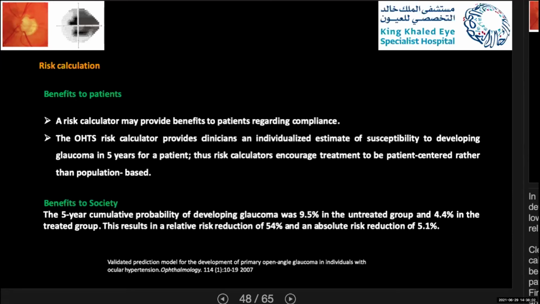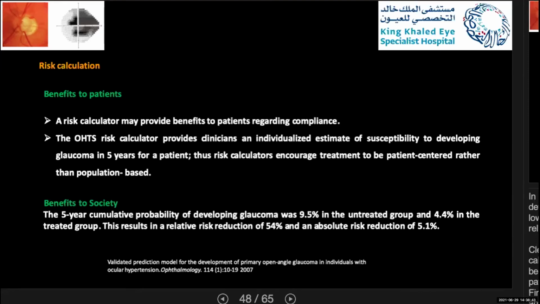In other words, these patients are more likely to adhere to therapy if you give them the risk, and if they also have a definitive expectation of the risk rather than something vague in the clinic, where you just tell them that you have higher or lower risk. So I guess this risk calculation will strengthen the physician-patient relationship and enhance patient compliance. Also, sometimes the care provider or the ophthalmologist should avoid treating every patient with ocular hypertension.